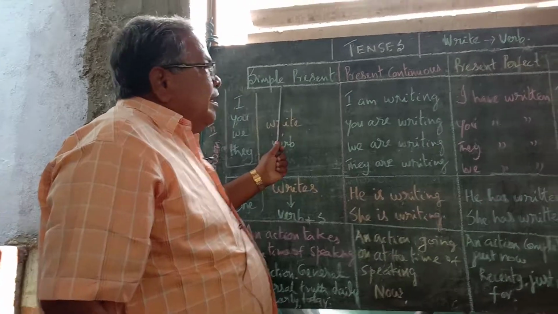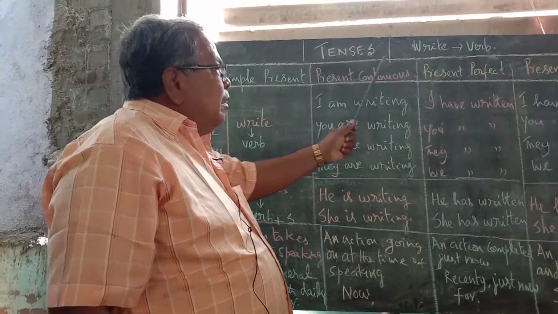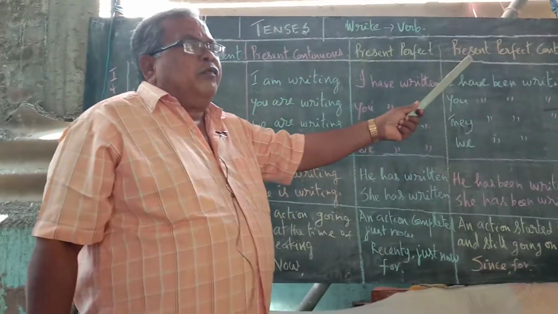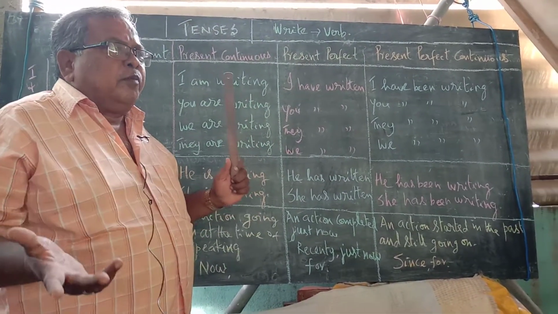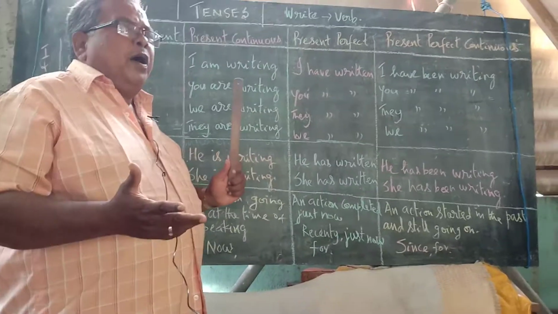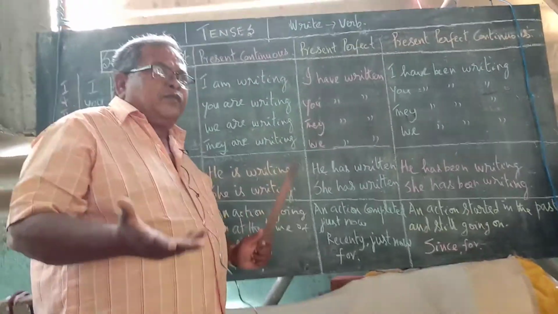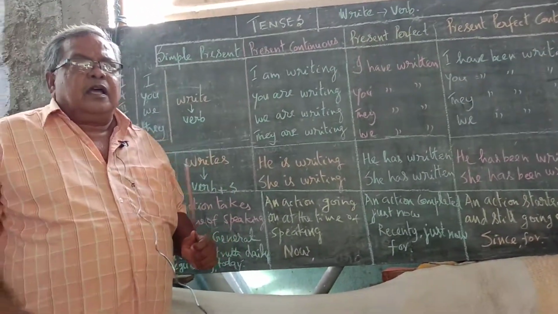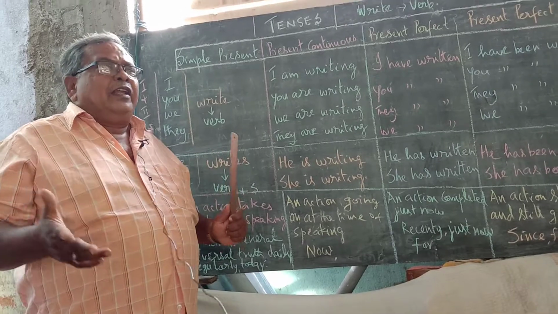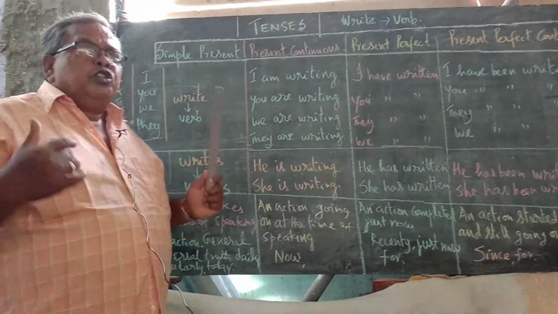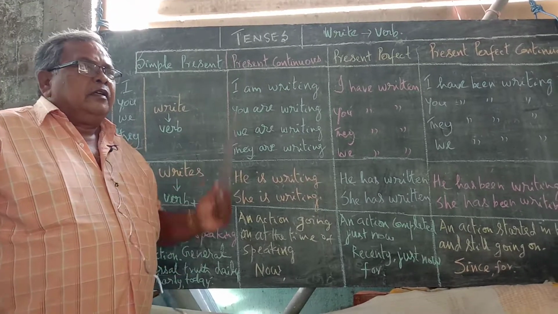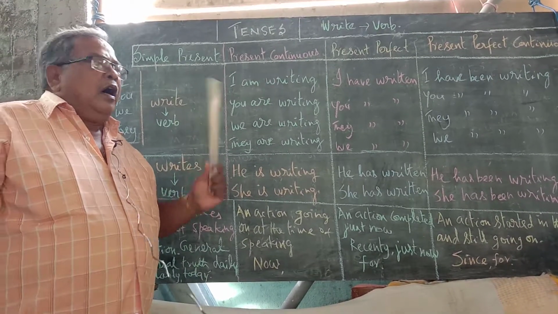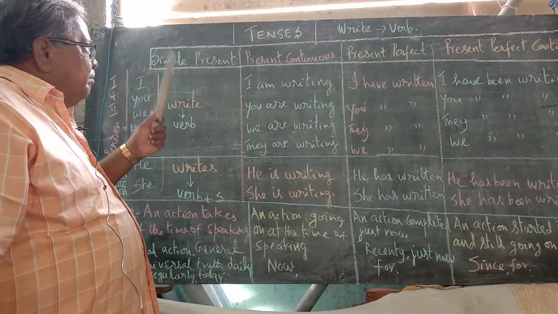Simple present, present continuous, present perfect, present perfect continuous. Similarly, we are going to discuss the past: simple past, past continuous, past perfect, past perfect continuous. And finally, simple future, future continuous, future perfect, future perfect continuous. Now let me see one by one, starting with simple present.